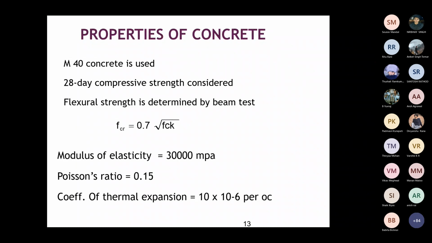The important parameter you have to know is the properties of concrete. Usually M40 concrete is used, so we have to know the 28-day compressive strength, and the flexural strength can be determined by the beam test. You know that FCR is equal to 0.7 under the root FCK. The modulus of elasticity is taken as 30,000 MPa. Poisson's ratio of concrete is 0.15 and the coefficient of thermal expansion is 10 into 10 raised to minus 6 per degree Celsius. For the further designs you will be using only these values.